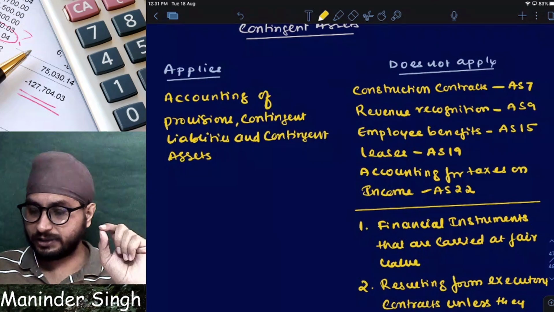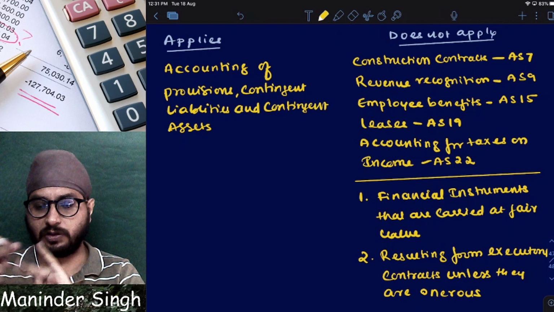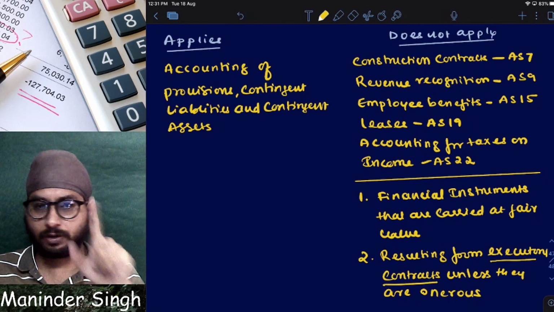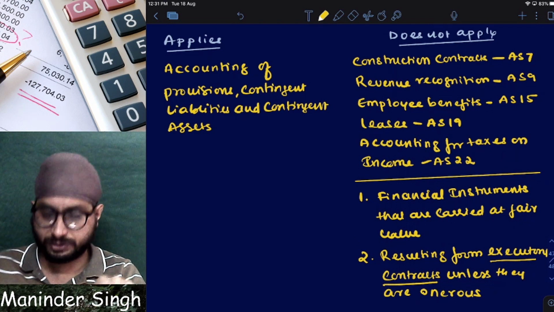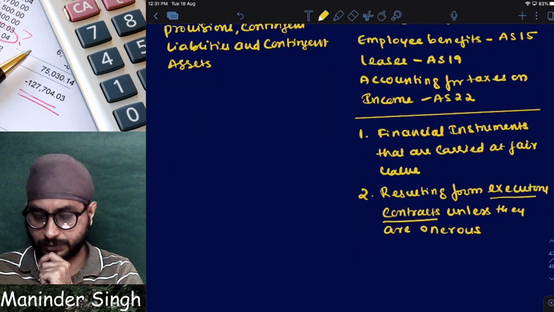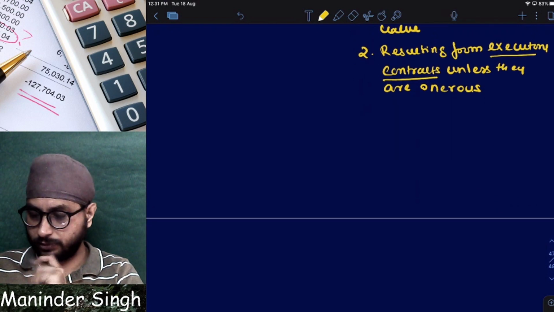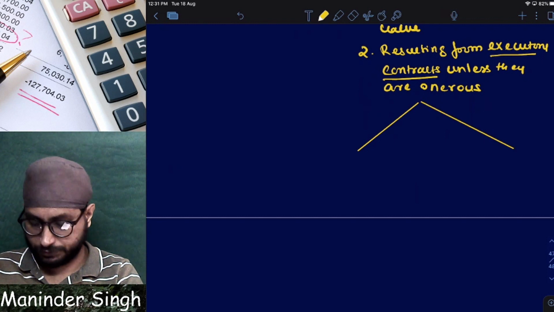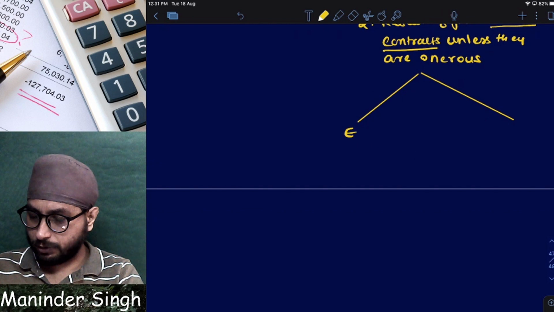Now I'll ask a simple question. If a contingent liability or a contingent asset or a provision arises from an executory contract which is not onerous, is this standard applicable or not? Okay, let me divide this into two parts. Now, executory contract.